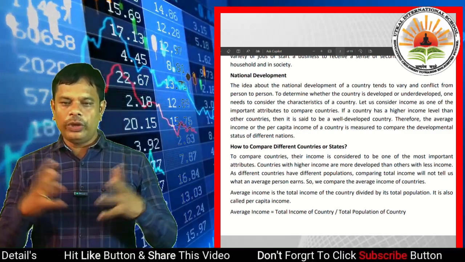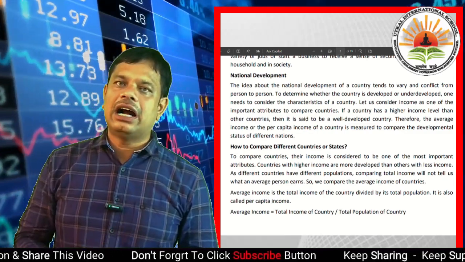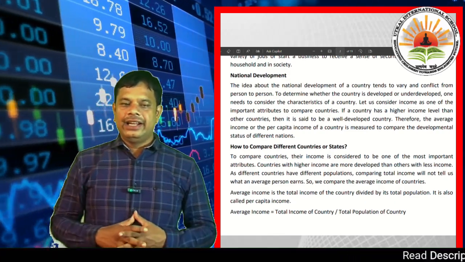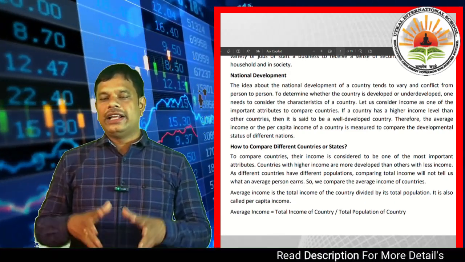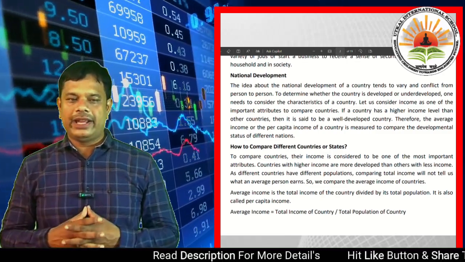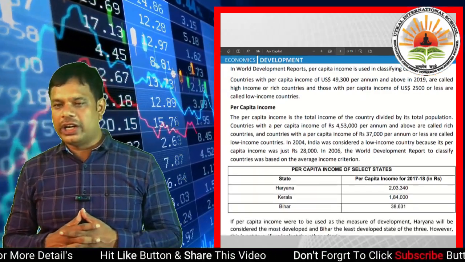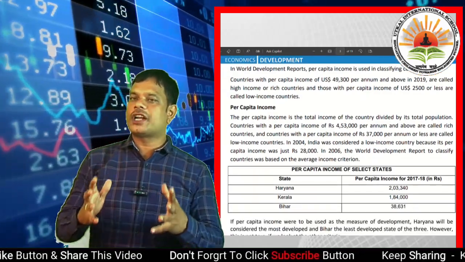Now we will come to our India, our per capita income. So in India, in 2004, as per the Indian survey, the per capita income is the total income of the country divided by its total population.